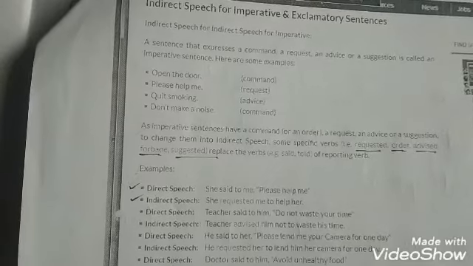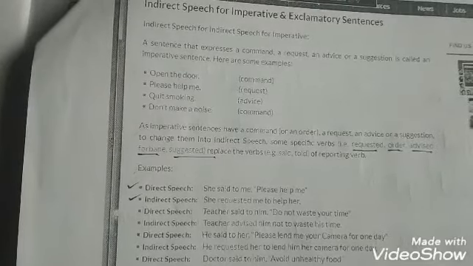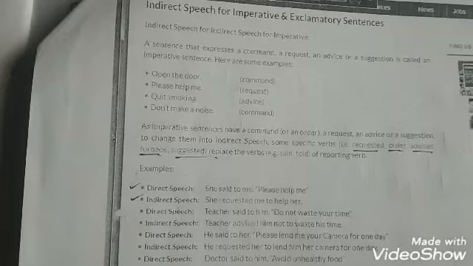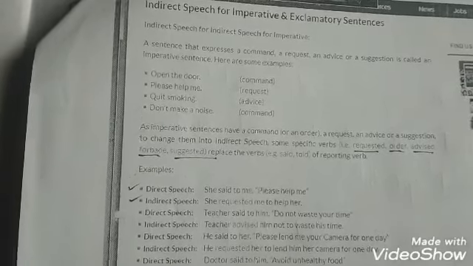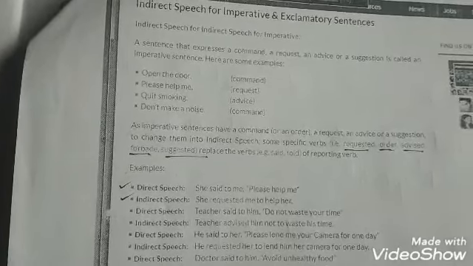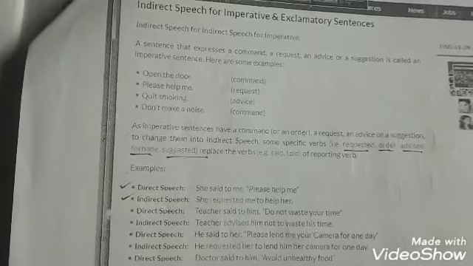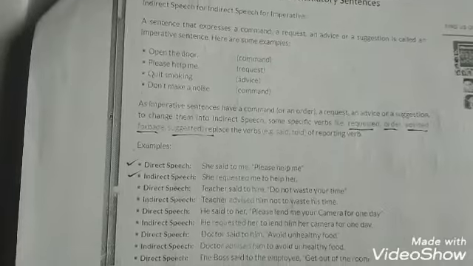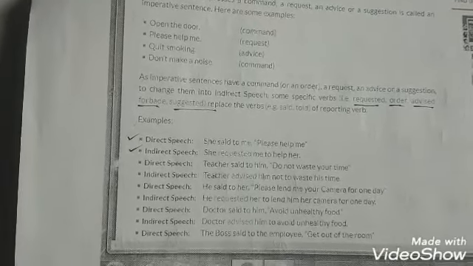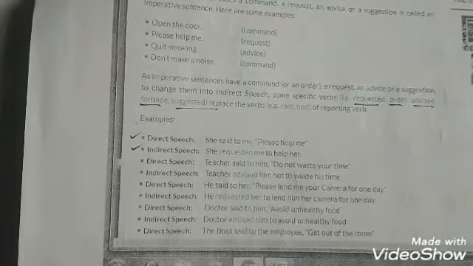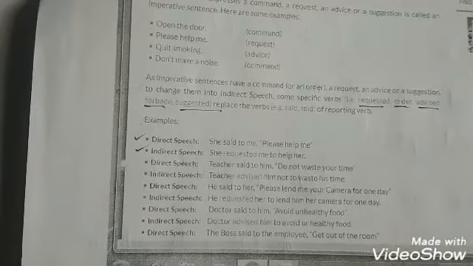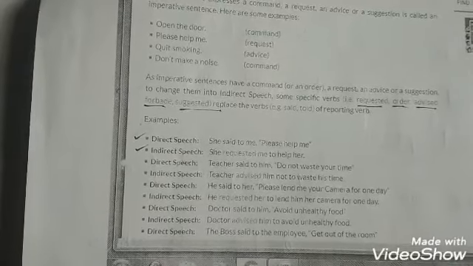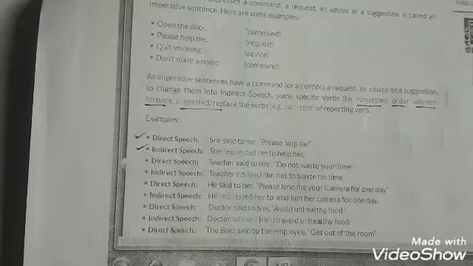We have to change specific words while making indirect speech of imperative sentences. For example, requested, ordered, advised, forbade, suggested. In example number 1, she said to me, please help me. Indirect speech of this sentence is that she requested me to help her.